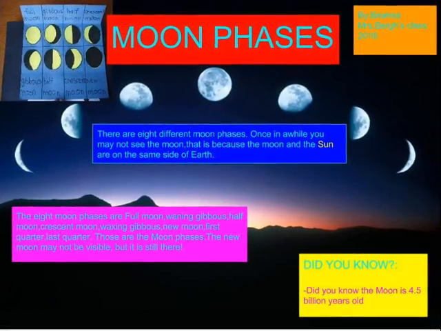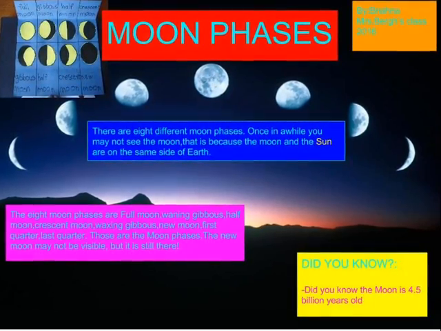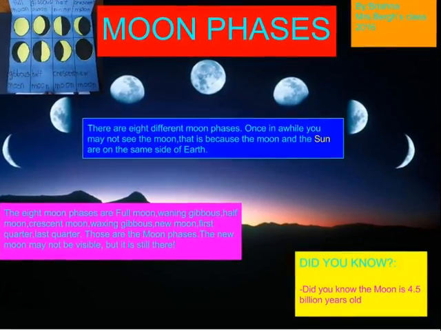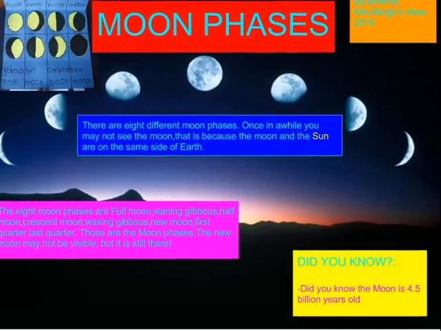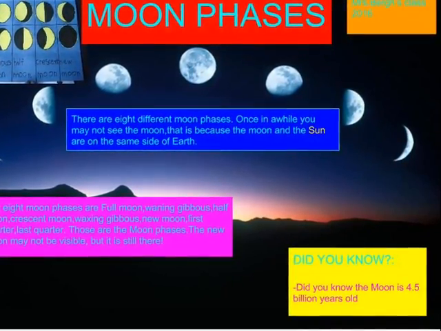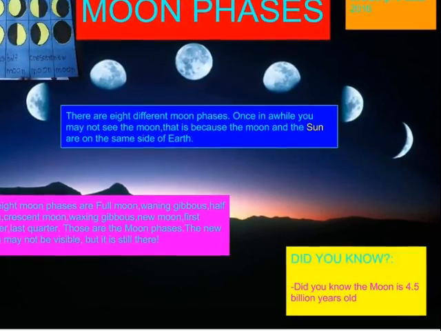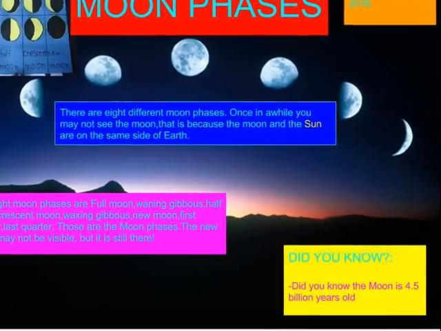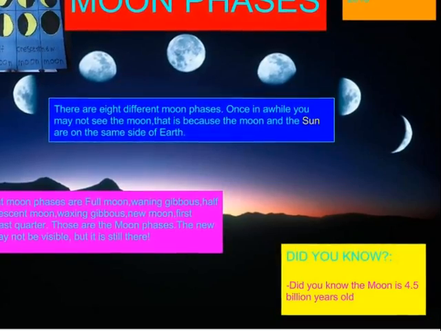Moon phases by Brianna. There are 8 different moon phases. Once in a while you may not see the moon. That is because the moon and the sun are on the same side of Earth. The 8 moon phases are full moon, waning gibbous, half moon, crescent moon, waxing gibbous, new moon, first quarter, last quarter.